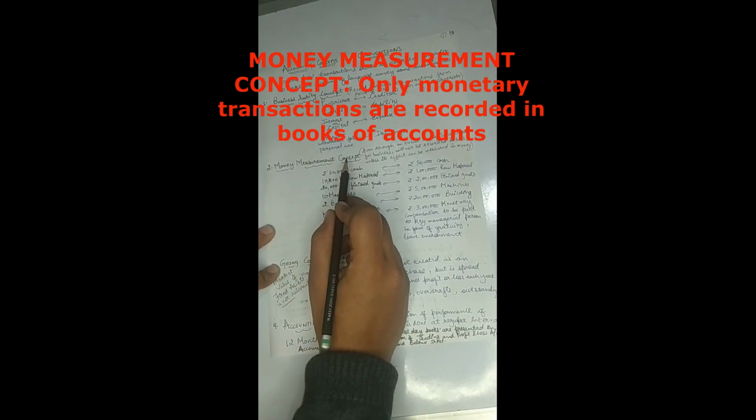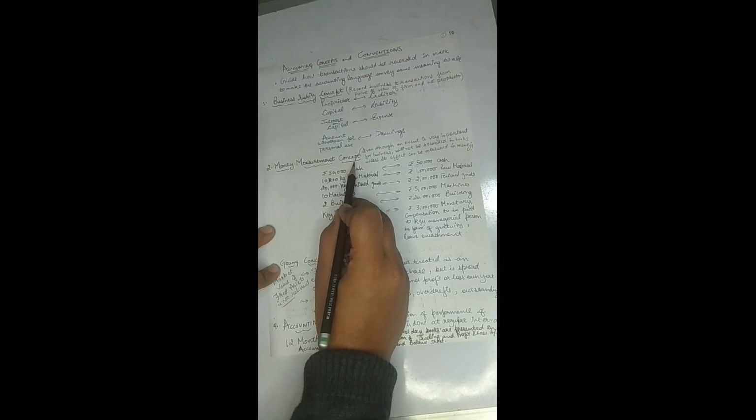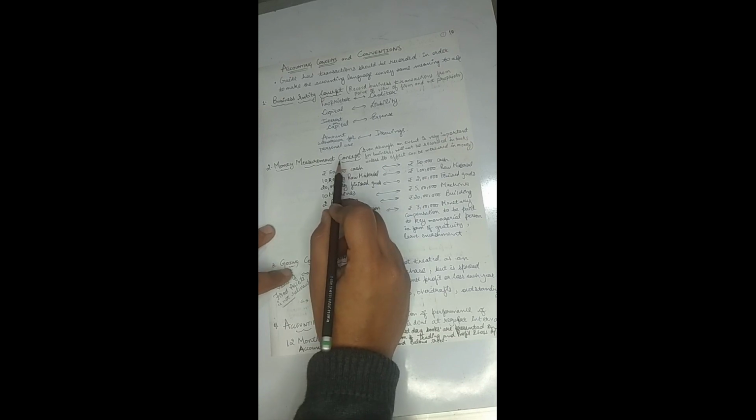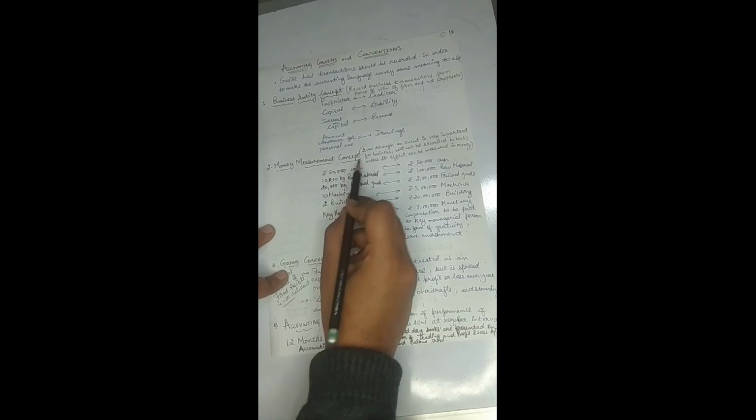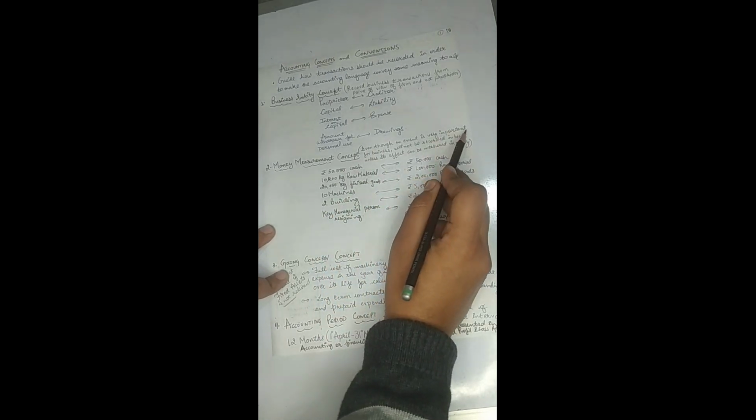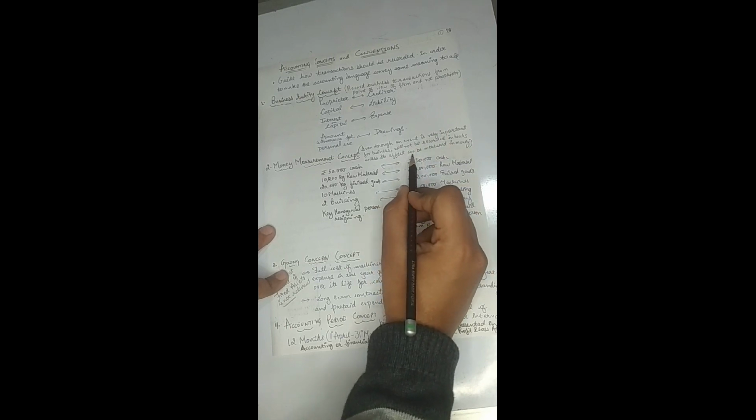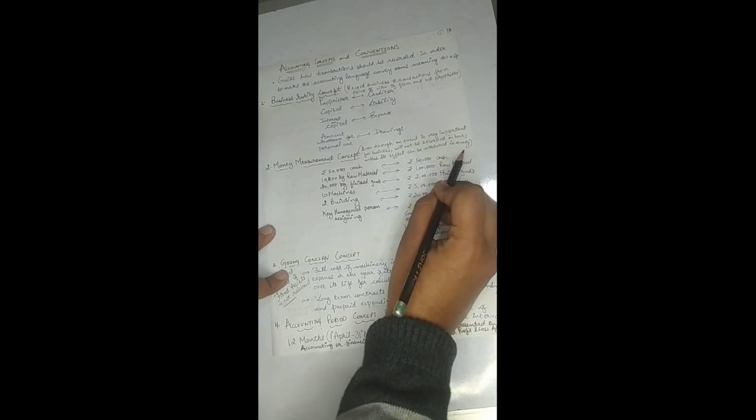See, it is the very first step in the process of accounting that all the monetary transactions are identified by the accountant, right? So only those transactions which are monetary in nature, which can be measured in terms of money, will find their space in the books of the accounts. Any other transaction which cannot be measured in terms of money will not be recorded in the financial statements, right? So even though an event is very important for the business, it will not be recorded in the books of the accounts unless and until its effect can be measured in terms of money, right?